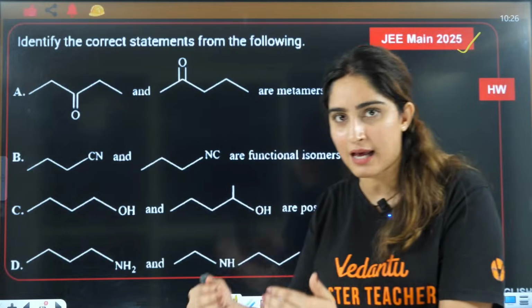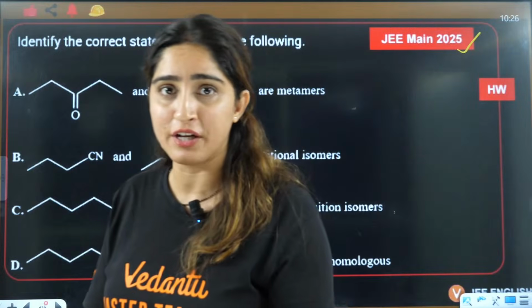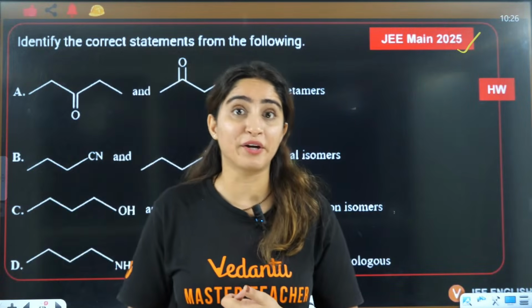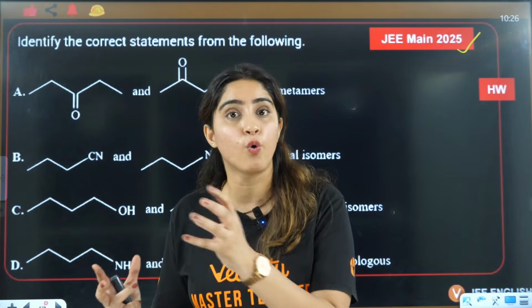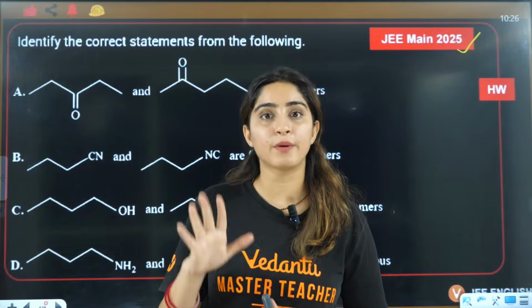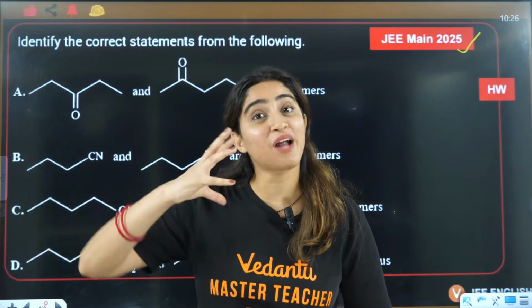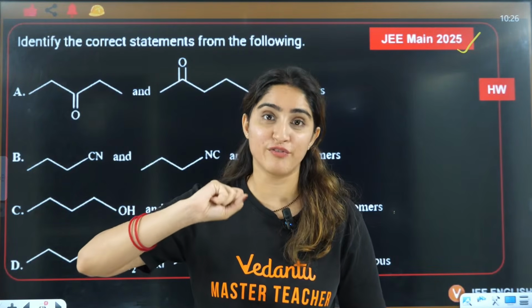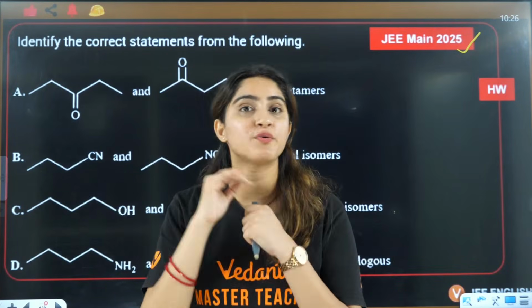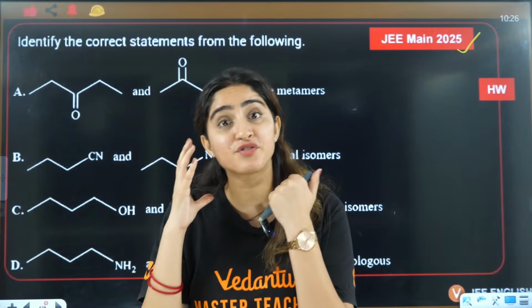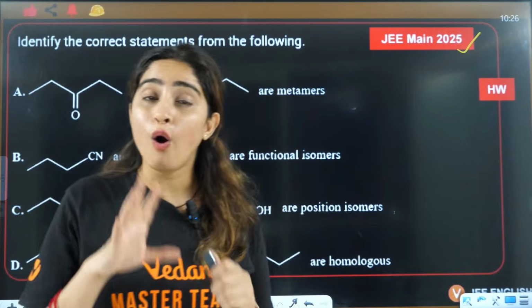In the next class, I'm going to teach you EZ configuration, EZ geometrical isomerism. For that, we'll learn about the CIP rule, Cahn, Ingold and Prelog. Then we'll talk about RS configuration, DL configuration, geometrical isomerism, how to calculate the number of geometrical isomers and the number of stereoisomers.